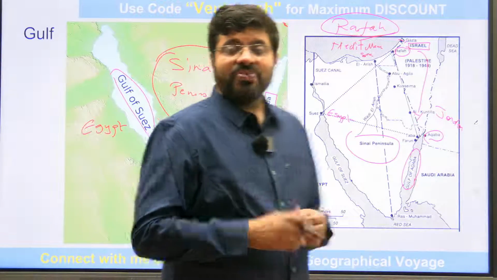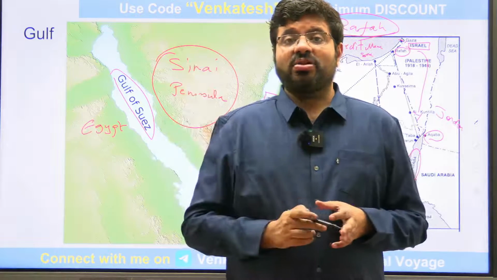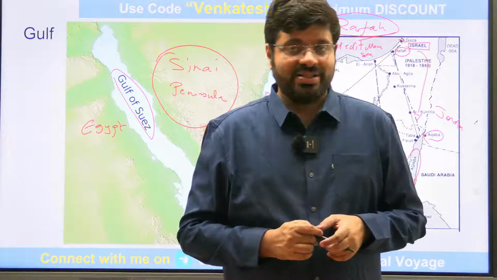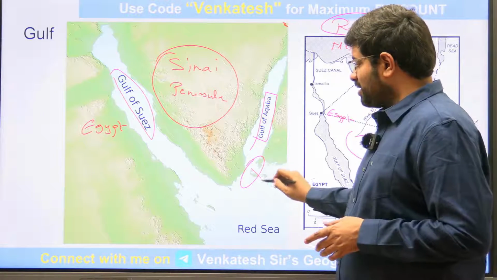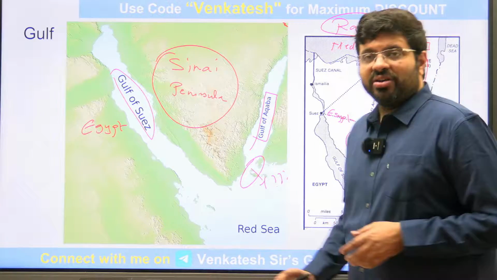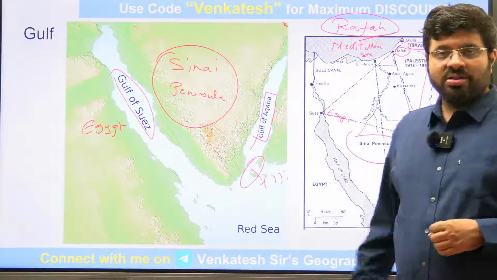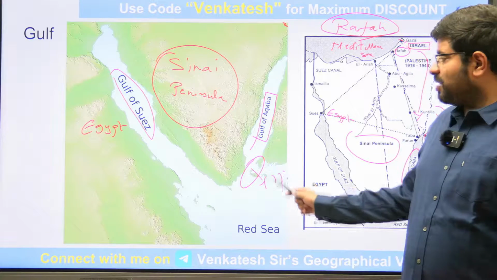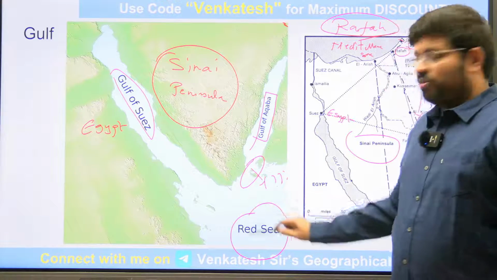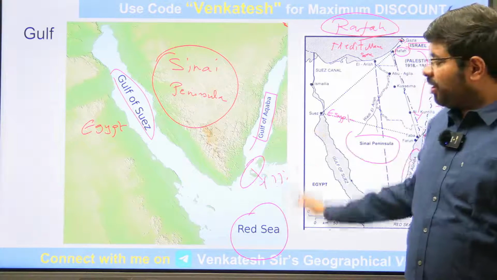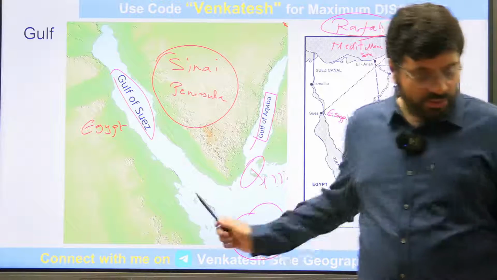By the way, in the last session when I discussed the straits of the world, I told you what this strait is called. Can you tell me the name of this strait? Put it in the comment section. What is the strait which enters from the Gulf of Aqaba into the Red Sea? So which strait connects the Gulf of Aqaba with the Red Sea? Let me know.